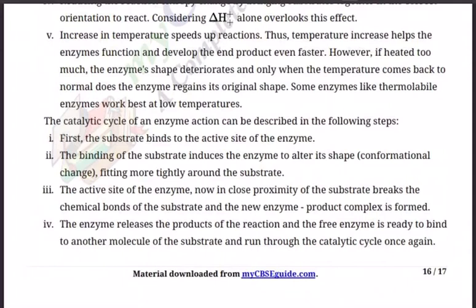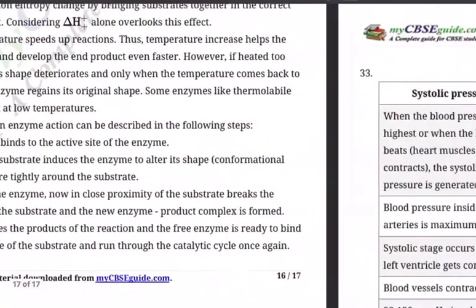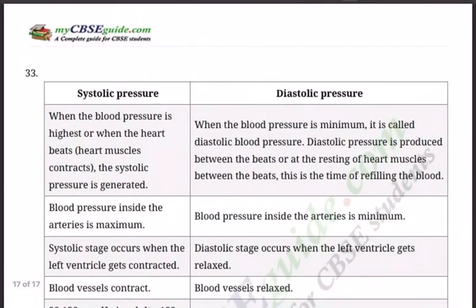Then, the catalytic cycle of enzyme action can be described like this. First, the substrate binds to the active site of the enzyme, step 1. Step 2, the binding of the substrate induces the enzyme to alter its shape, a conformational change, fitting more tightly around the substrate. The active site of the enzyme, in close proximity to the substrate, breaks the chemical bonds of the substrate and the new enzyme-product complex is formed. The enzyme releases the products of the reaction and a free enzyme is ready to bind to another molecule of the substrate and run through the catalytic cycle once again.